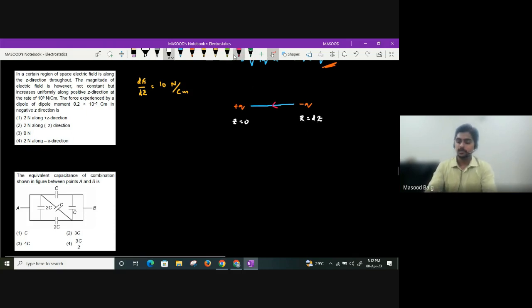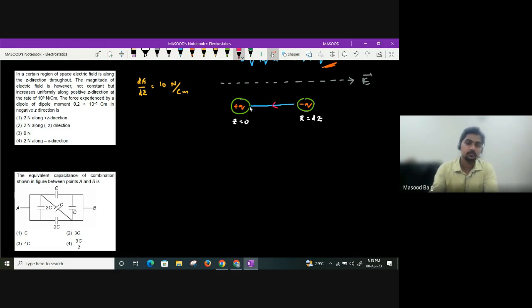Okay. So where is strength more? It's clearly mentioned that the strength is going on increasing. Yes or no? So where is the electric field? It is directed along positive z direction. Dipole moment is along negative z direction. Always remember, whenever a positive charge is placed in the field, it is going to experience a force in the direction of field. So here it will experience a force Q into some E, let us consider. Whereas the strength here is more or not, guys? The strength here is more.